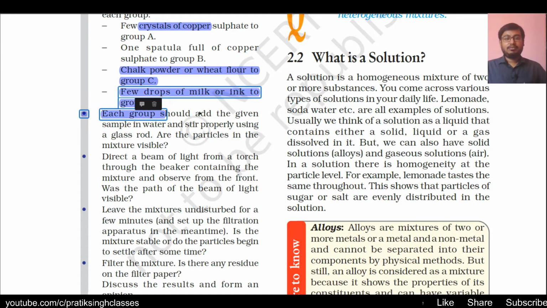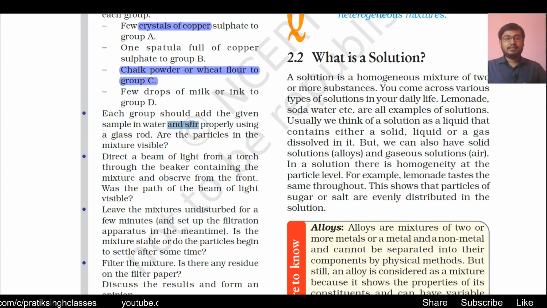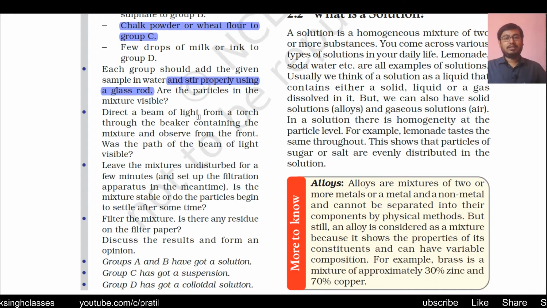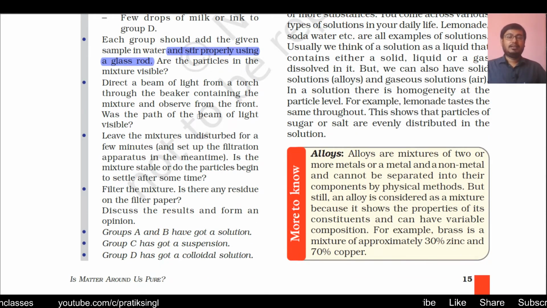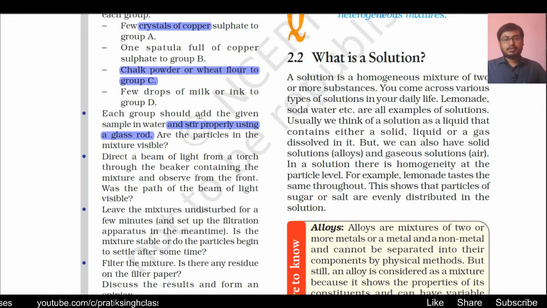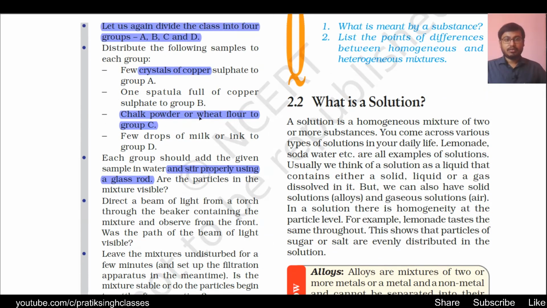Fine. Each group should add the given sample in water and stir properly using a glass rod. What will happen then? You will see that the crystals of copper sulfate dissolve lesser than the powder of copper sulfate.